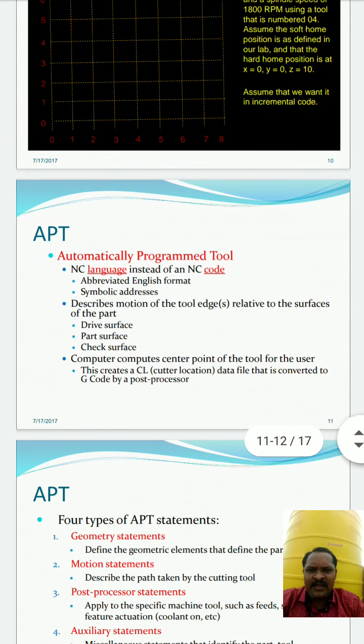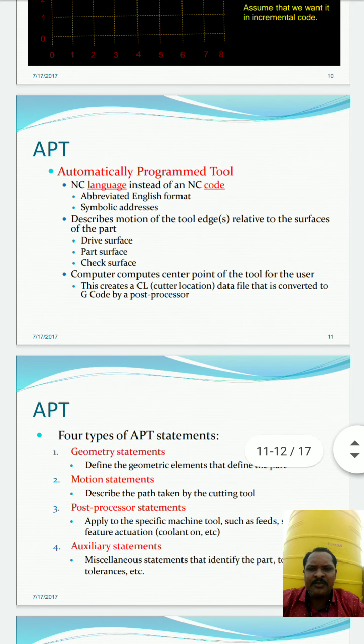Then next going to the APT, that is the Automatically Programmed Tool. This is a language which we can use for NC machines. NC language instead of NC code: abbreviated English format, symbolic addresses, describing the motion of the tool edges related to the surface of the part. That is the drive surface, part surface and the check surface.